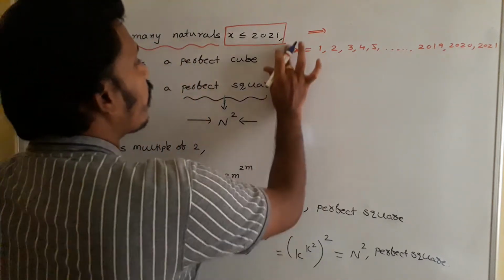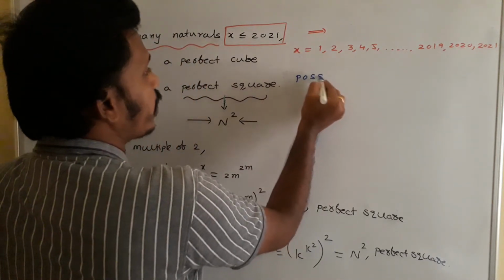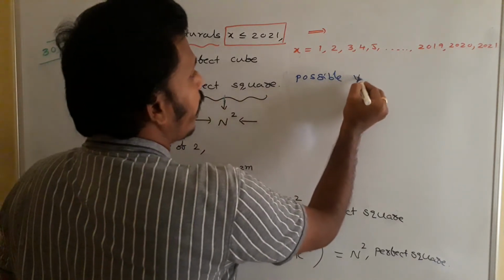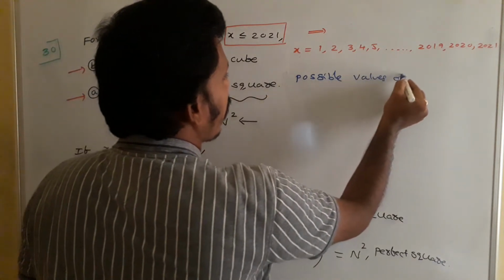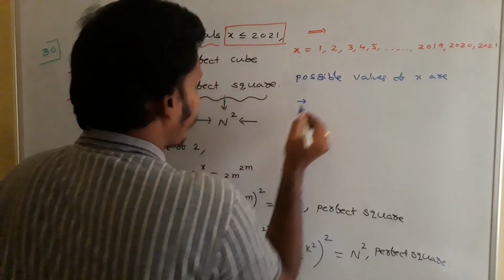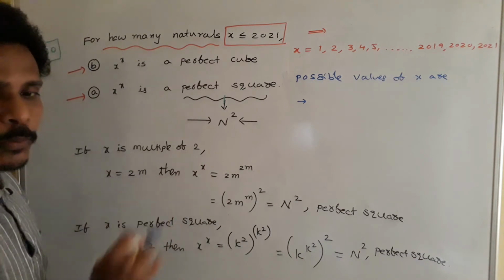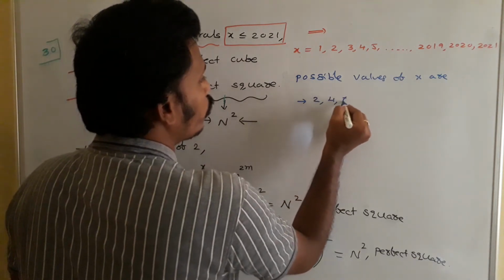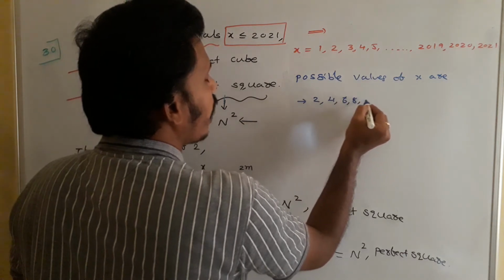So, possible values of x. The first thing is all the multiples of 2. So multiples of 2 means 2 into 1, 2 into 2, 2 into 3, 2 into 4, like that.